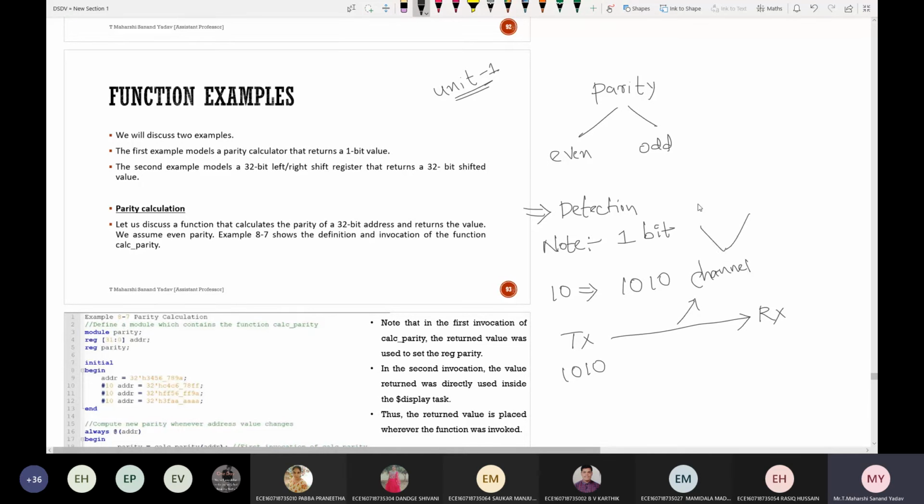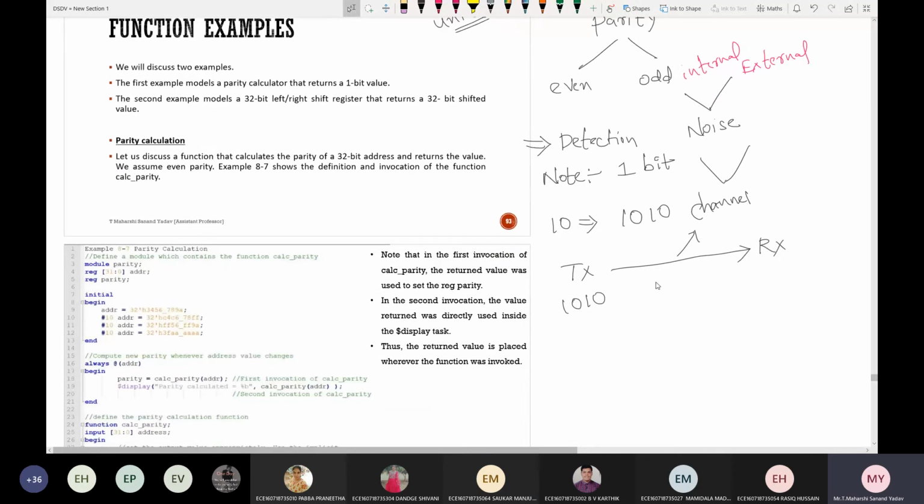While our information is getting passed through a channel, what is the effect? Noise. How many types of noises are there? Internal noise and external noise. So the information may get damaged once it is transmitted from the transmitting end to the receiving end.